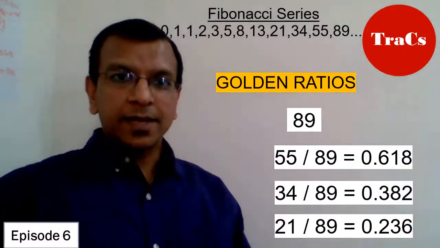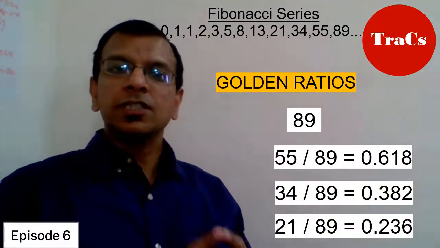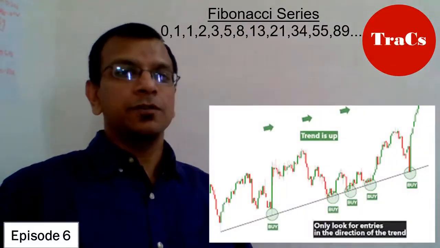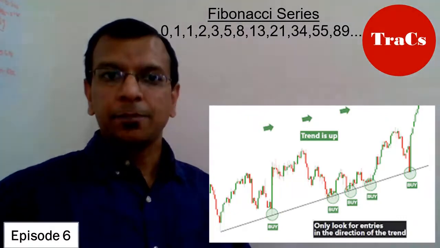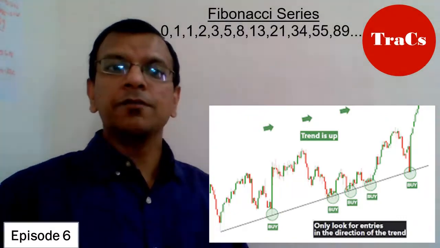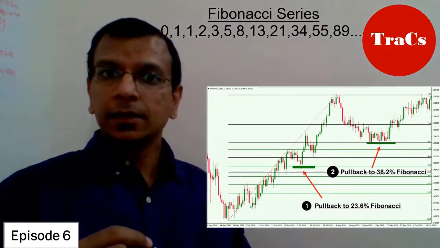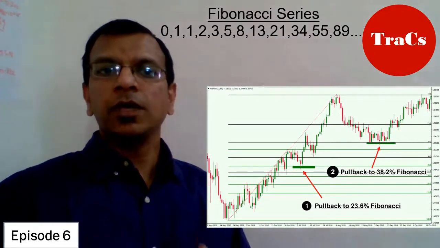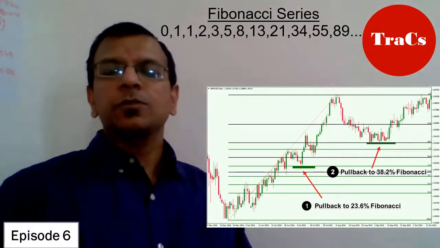The important factor is, in the stock market, we use these ratios to determine the amount of pullback and where to buy during the trend. If you have seen my previous videos, I have always said buy towards the trend and always look to buy after the pullback has been done. And we will see in this video that all these pullbacks typically happen at these Fibonacci golden ratios.